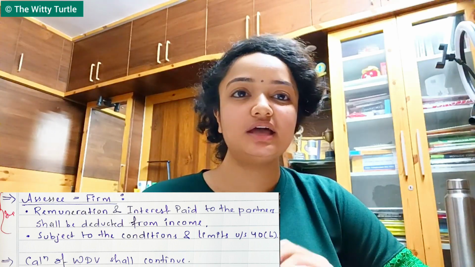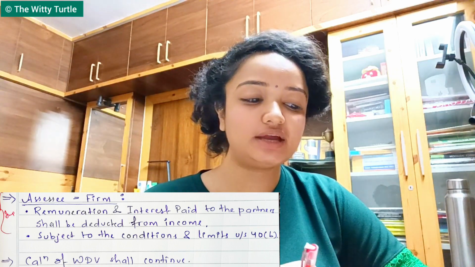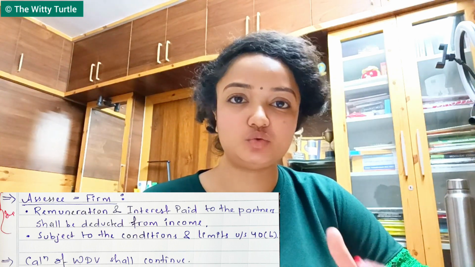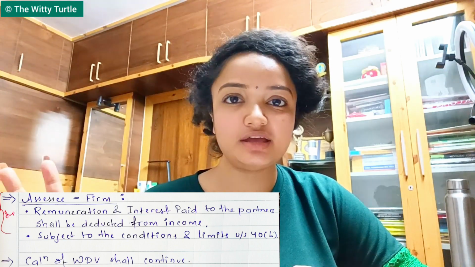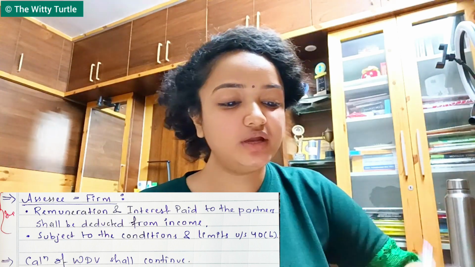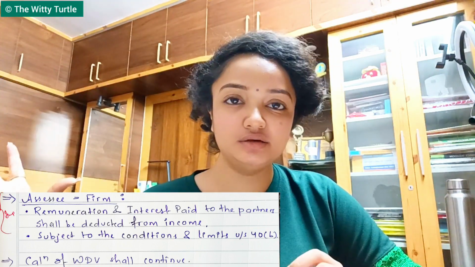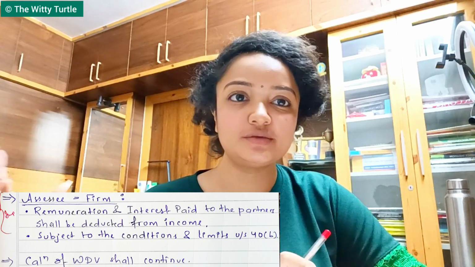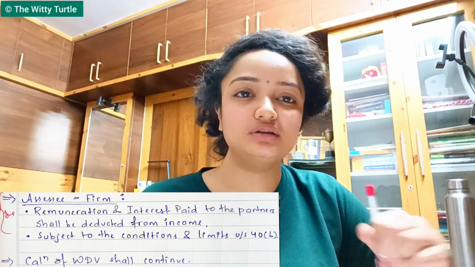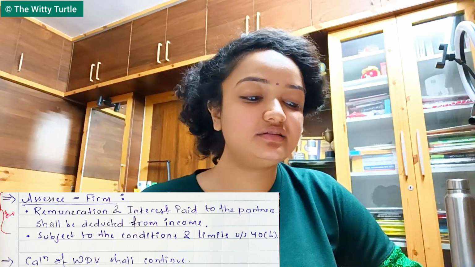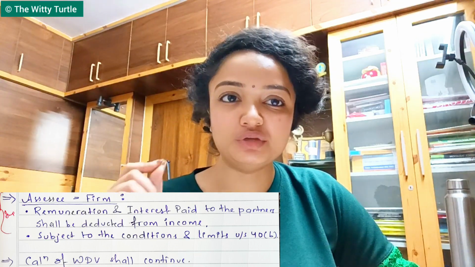Another thing is that in the cases where the SSE is a firm, in the firms we know that remuneration and interest are being paid to the partners, right? So that is obviously an expenditure, it is an expense. In this case, this point is very important. Why is it important? Because in the last few sections, we were not studying this particular point, right? But in this section, this is different. It says that the remuneration and interest paid to the partners shall be deducted from the income.